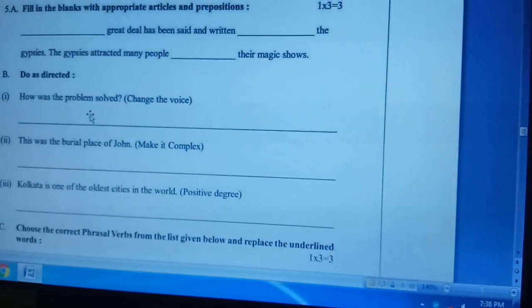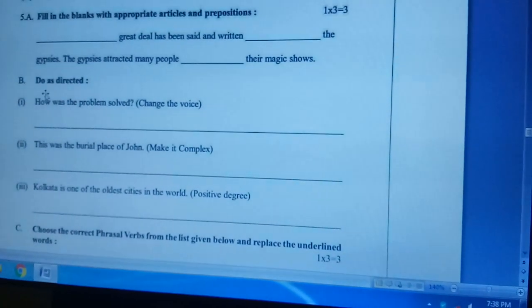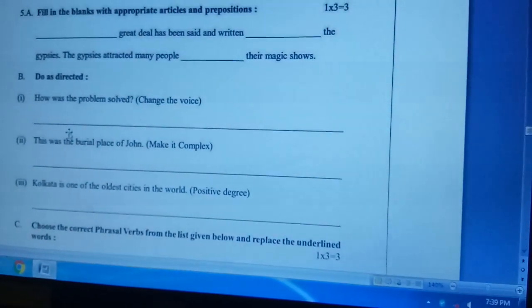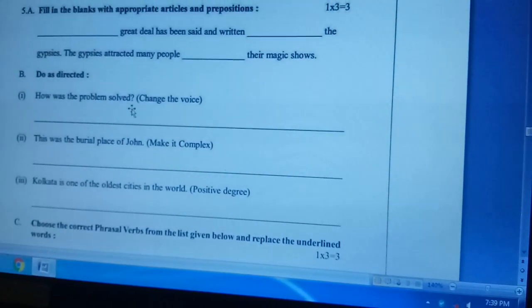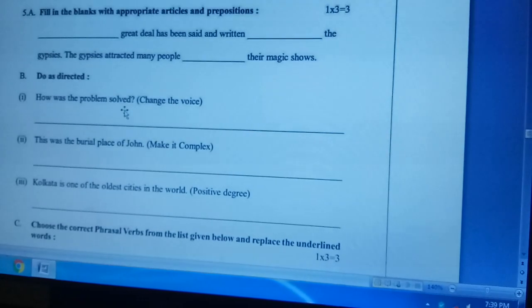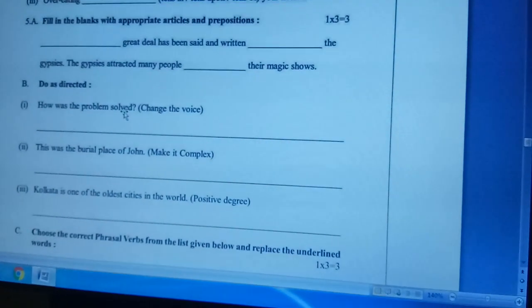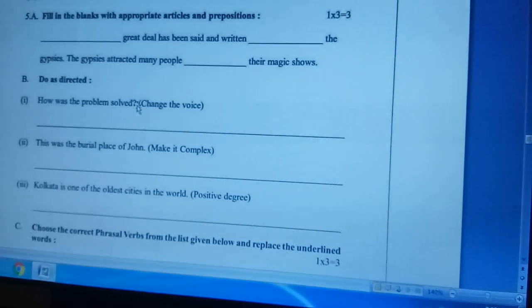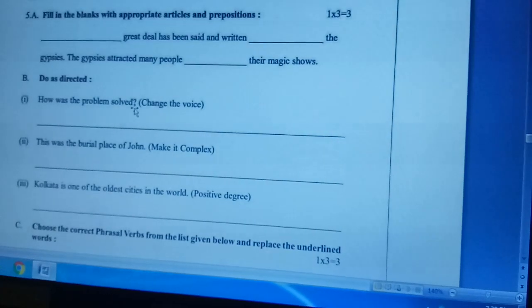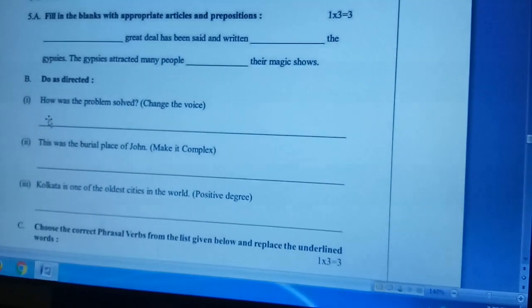Now come to the transformation part. B, do as directed, that is transformation. B1, how was the problem solved? That is in the passive form. It's an interrogative sentence and it's a without-agent passive. So you have to bring a subject here, a specific subject.